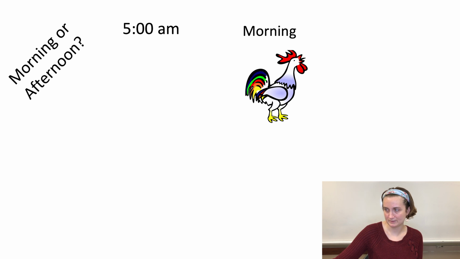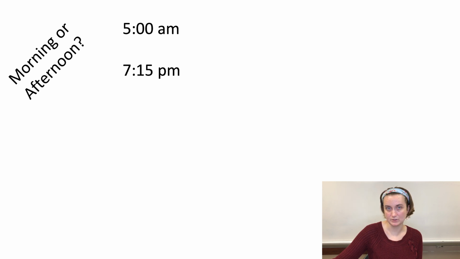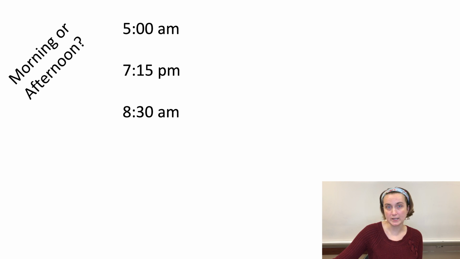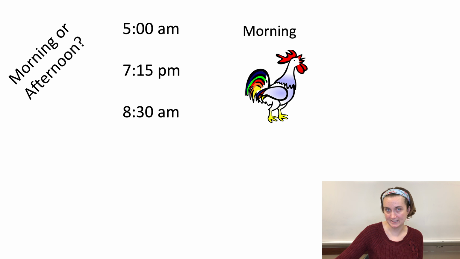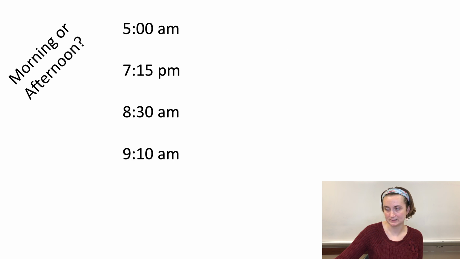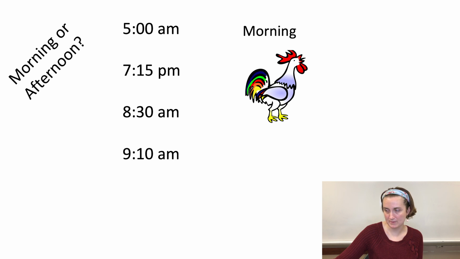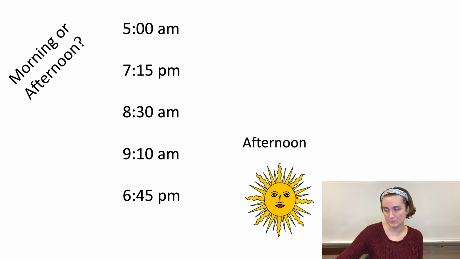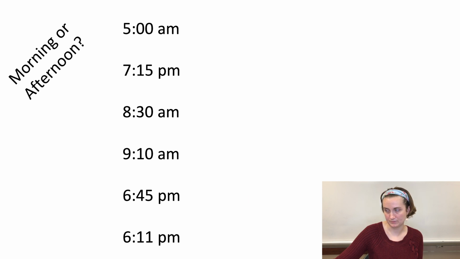Morning or afternoon? 5 a.m. is the morning. 7:15 p.m. afternoon. 8:30 a.m. morning. 9:10 a.m. morning. 6:45 p.m. afternoon. 6:11 p.m. afternoon.